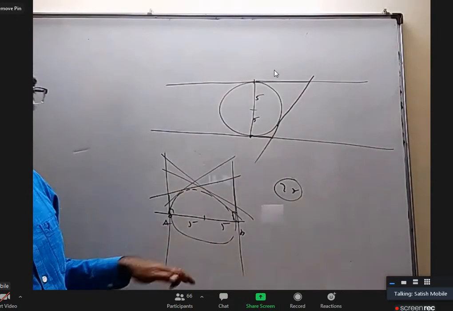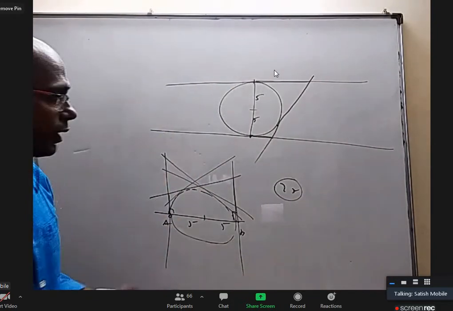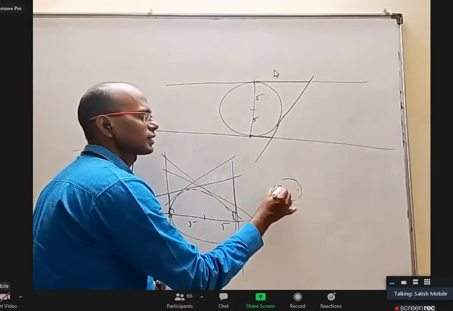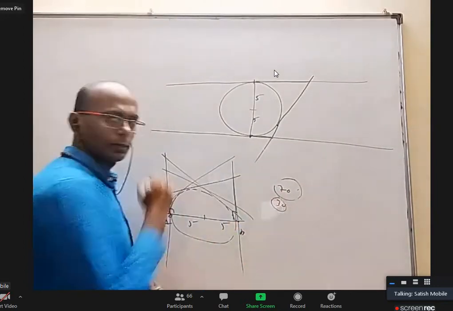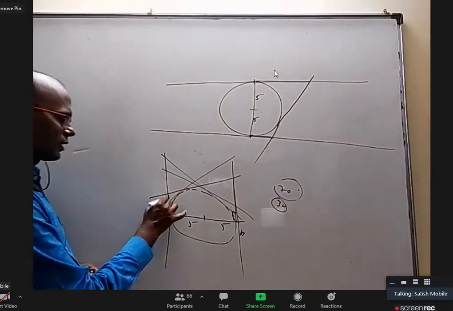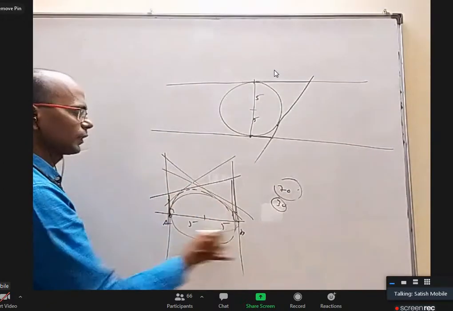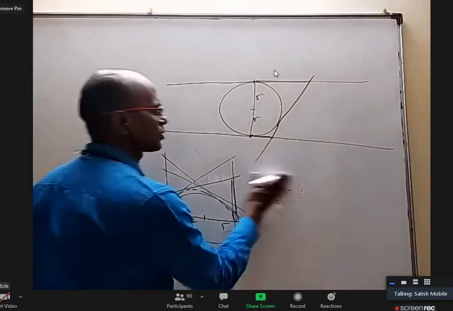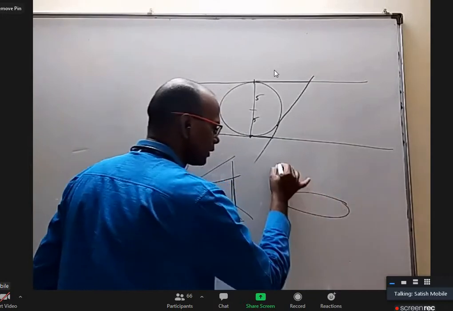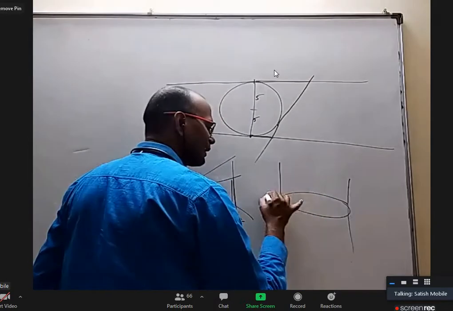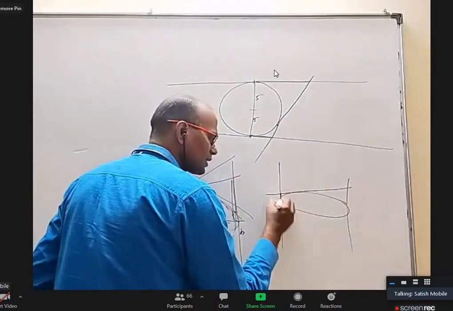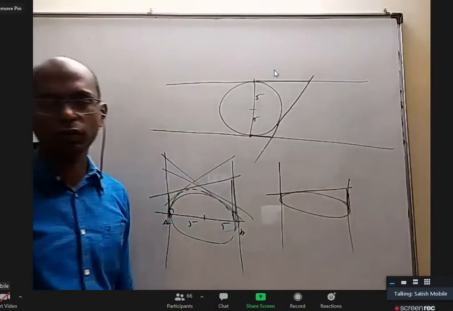That existence property is the same. But if the product is not 25, let's say it is 70 or 30, let's say this height and this height product is 30, all such lines will touch one ellipse. So we'll discuss this property in ellipse also later on. You take an ellipse, it will have two tangents. Take any other tangent, this height and this height, the product is constant.